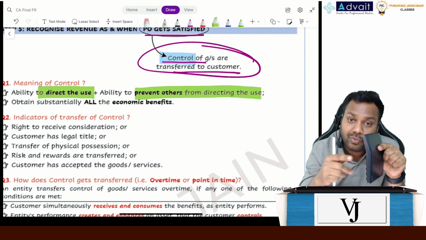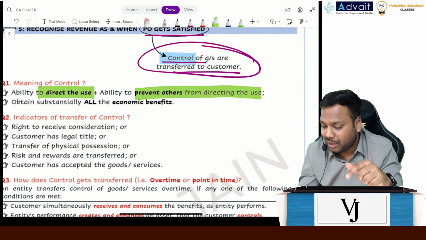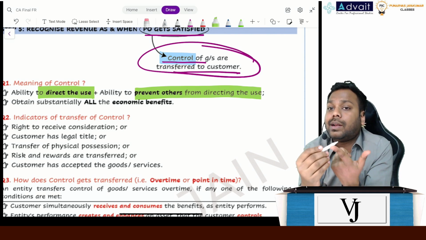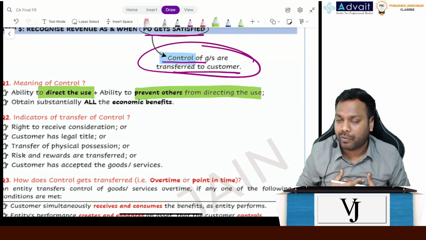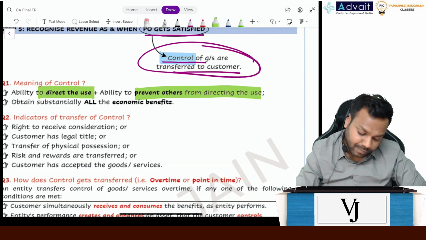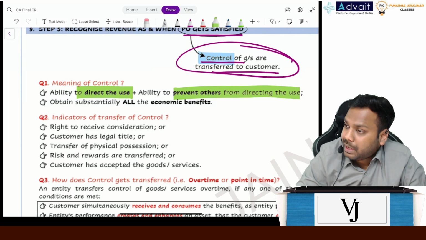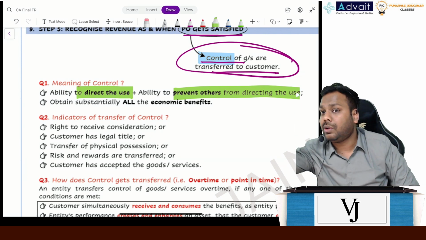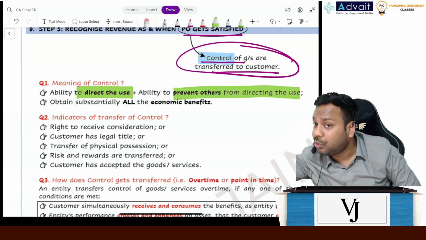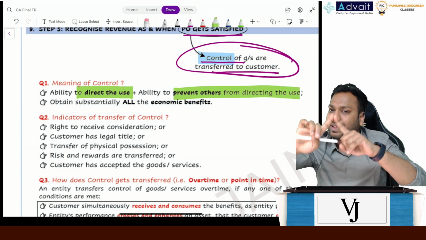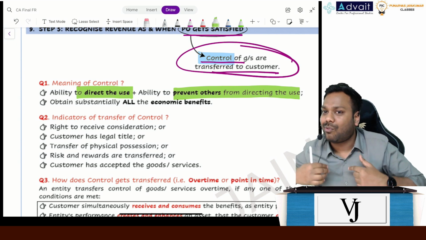If you link this with the lease that we studied yesterday, the right to direct the use means I can use it in any manner I want for the period over which I have taken it on lease. Same thing. I have the ability to direct the use. What was the second condition for control? Right to receive substantially all the economic benefits from use of the asset. But in a lease I have got the use, whereas here I have got the ownership also.